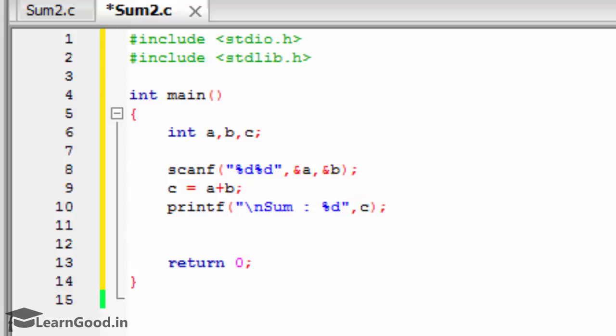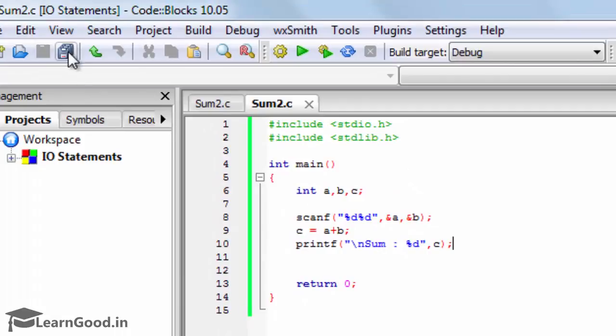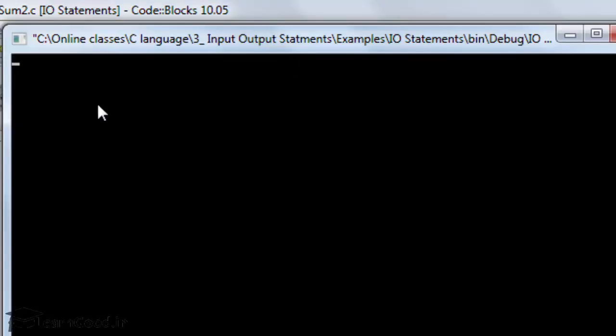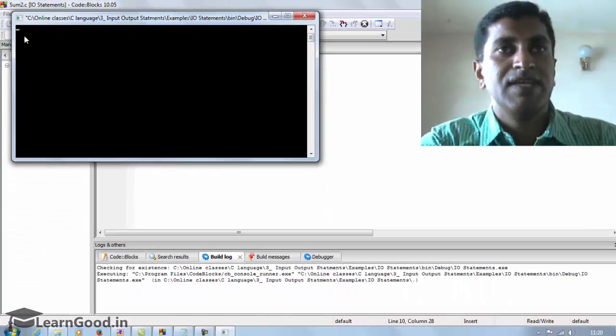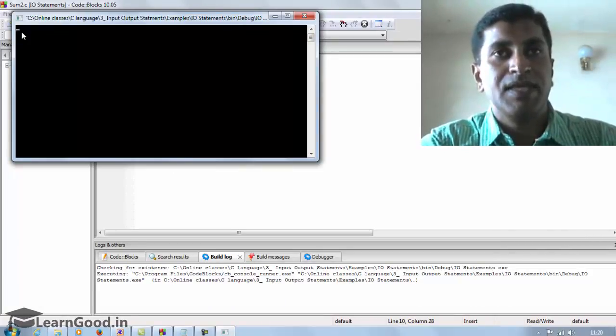I haven't given a printf function here for asking for the values. Let's see what the output will be. There's no error, run the code. The cursor is waiting here. When it is waiting, I won't come to know what exactly I have to do. Since I have written the program, I know what to do.